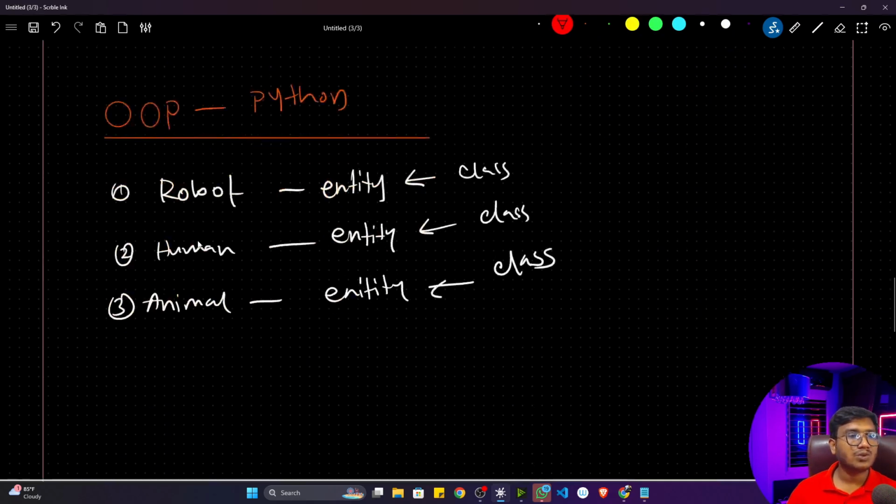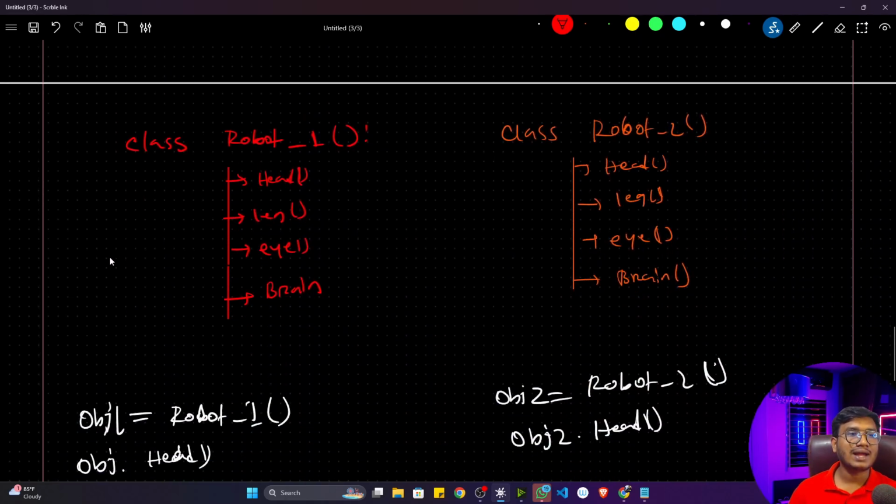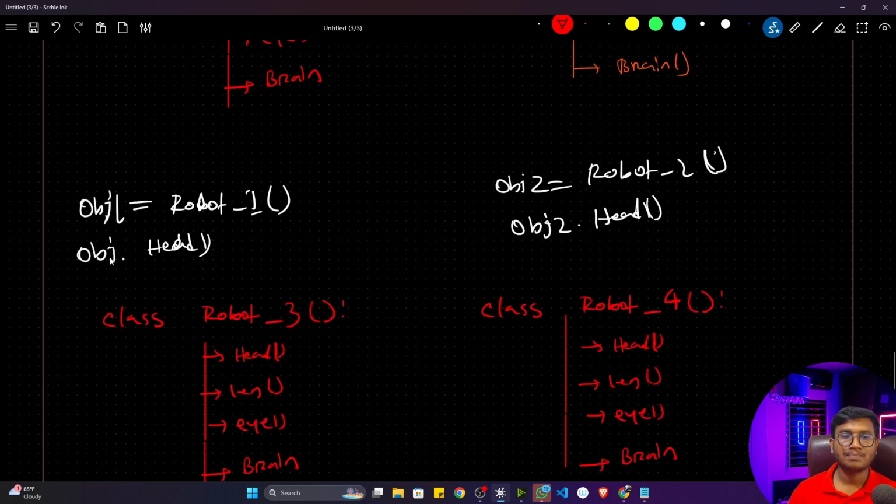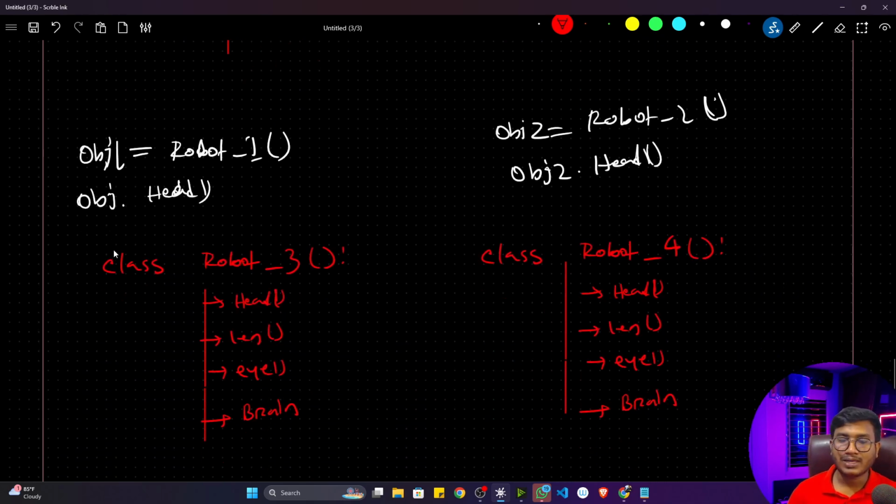So that's why OOP helps us write our code in a very efficient way, and it's a very powerful concept inside Python. Whatever functional programming you have learned so far, it's completely fine. If you have an easy problem statement, you can solve it with the help of functional programming. But whenever you are working on a real world application, a very big application, you also need to think about the future of that application. Let's say in future I want to add some more functionality.